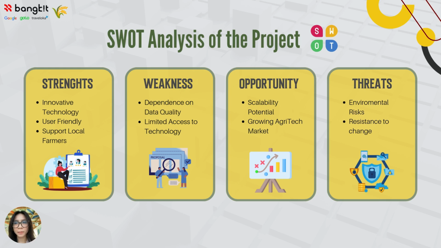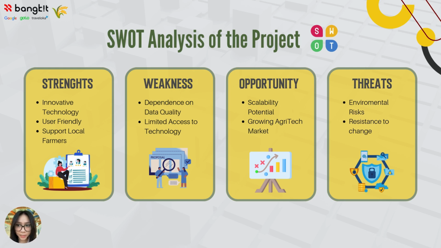First, the strengths. SmartPaddy uses innovative technology to tackle farming challenges, and it's user-friendly, so farmers can use it easily. Plus, it directly supports local farmers, helping them improve productivity and livelihoods. For the weaknesses, SmartPaddy depends on data quality, so inaccurate input could affect results. Another issue is limited access to technology in rural areas, which could limit adoption.